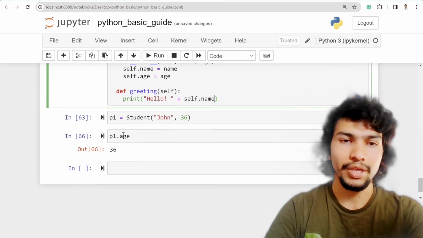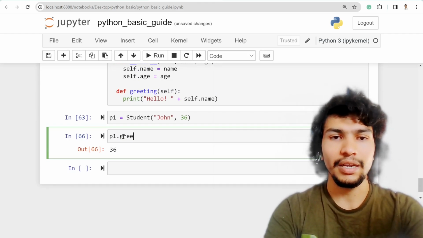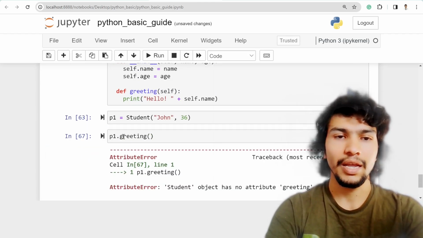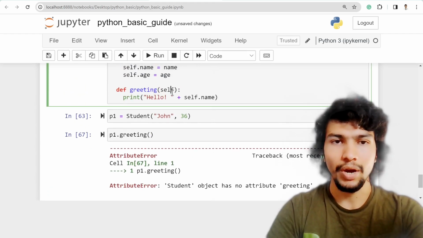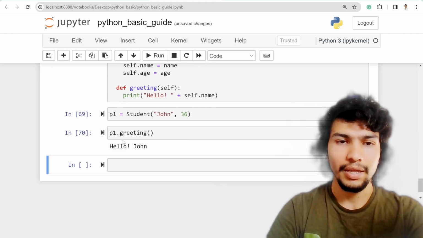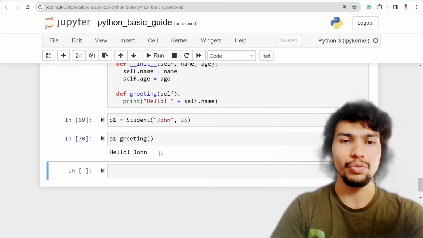So instead of p1 dot age, you can say greeting like this. Sorry, okay, I forgot to run this cell, and then it will say hello zone, right? So that's how you write the method.